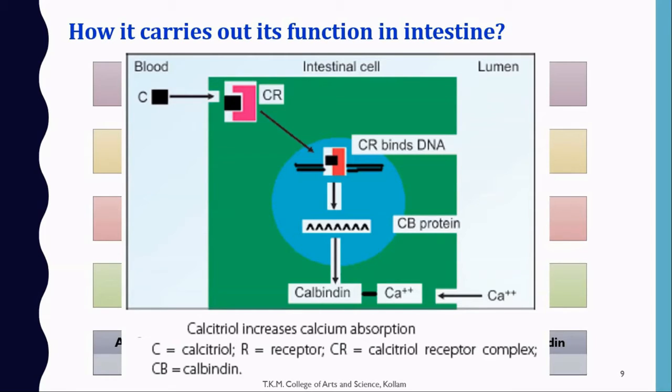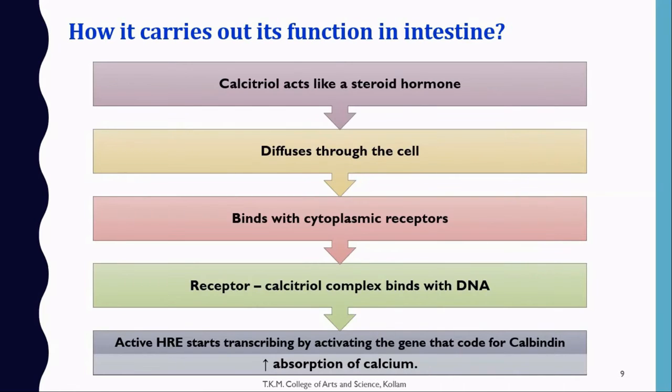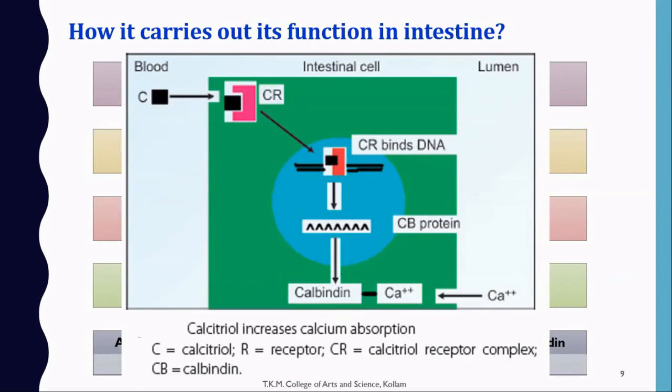And this calcitriol receptor complex then binds with the DNA molecule, specifically at the hormone responsive element of the DNA. And what happens after that? It starts to synthesize the mRNA required for the synthesis of calbindin, which initiates transcription and translation, and that results in the synthesis of calbindin, a calcium binding protein. So the increased level of calbindin can promote the absorption of calcium from the intestine.